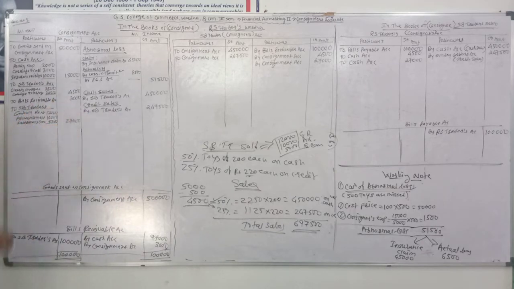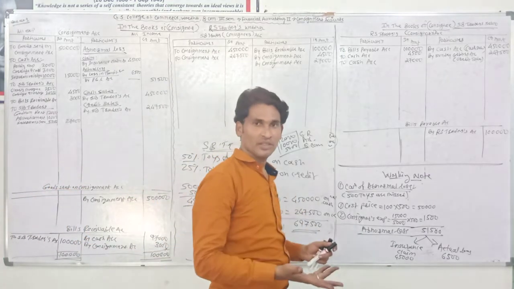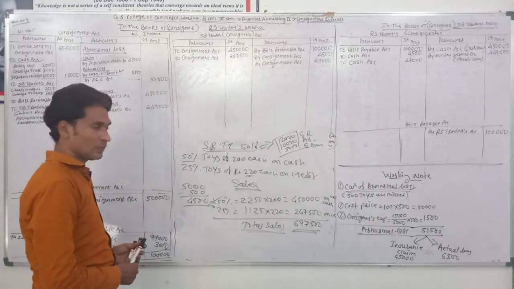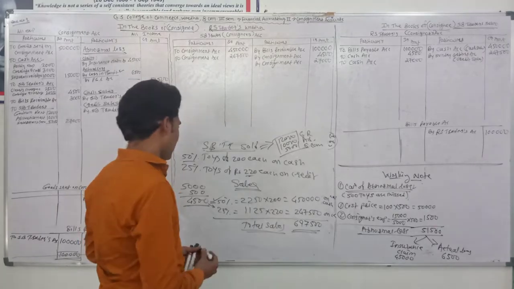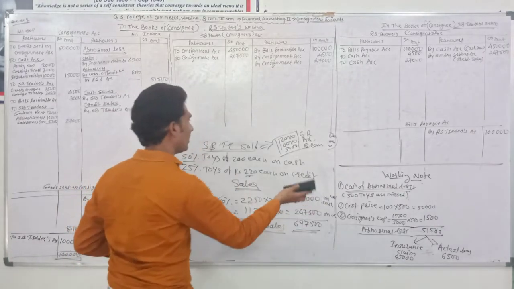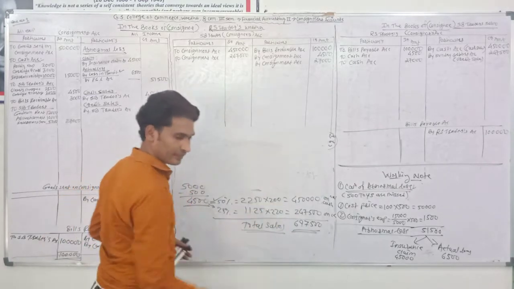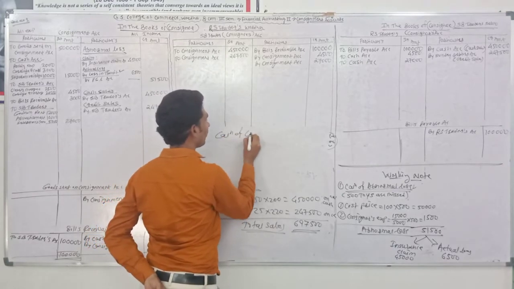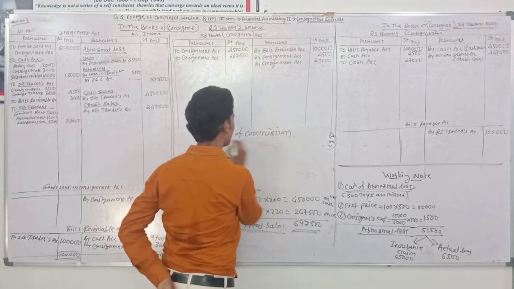Consignee paid expenses. Okay. After that, the consignee charges its commission. So calculating the commission.